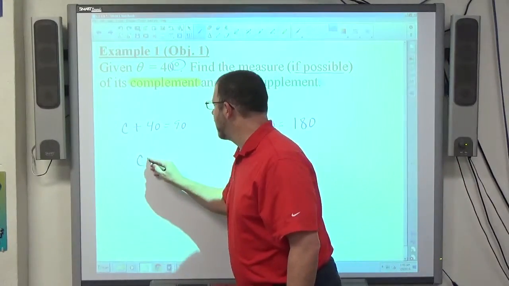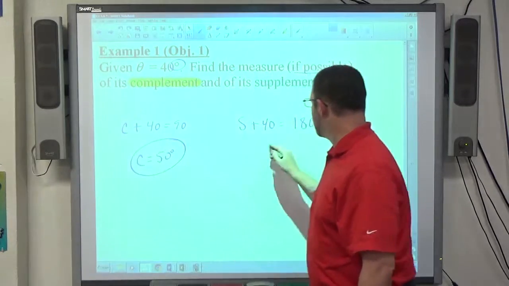So the complement of this angle is going to be 50 degrees. The supplement of this angle is going to be 180